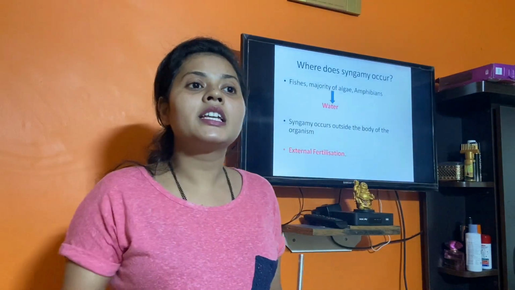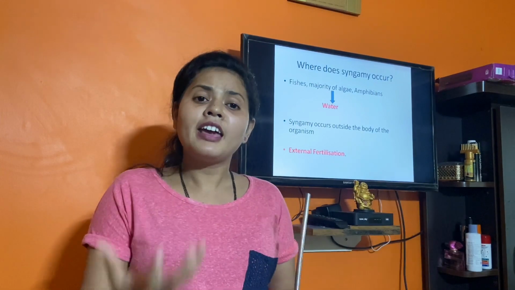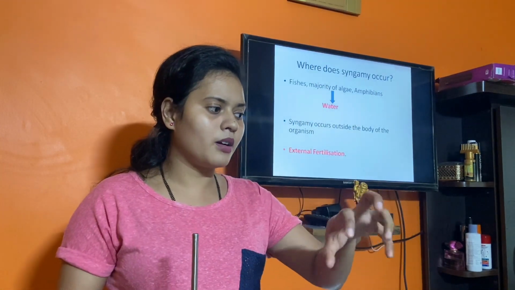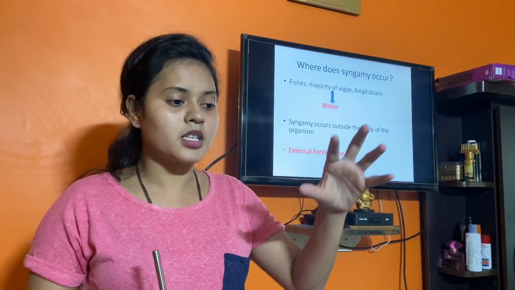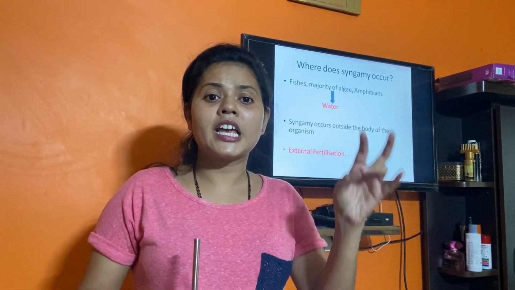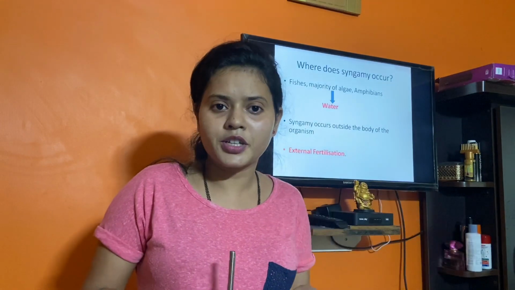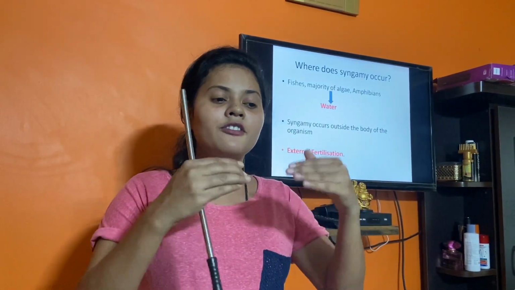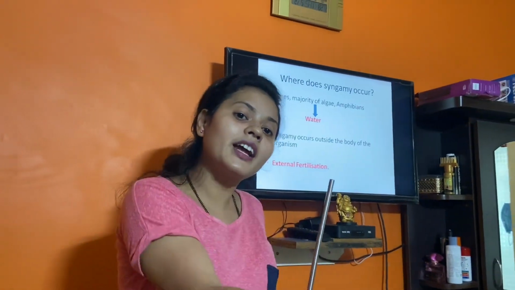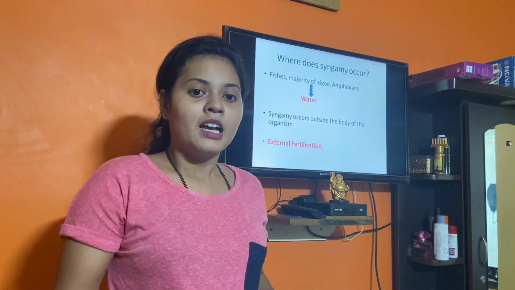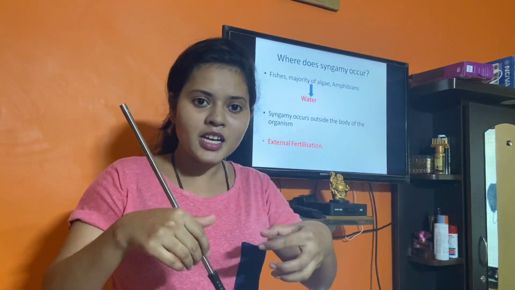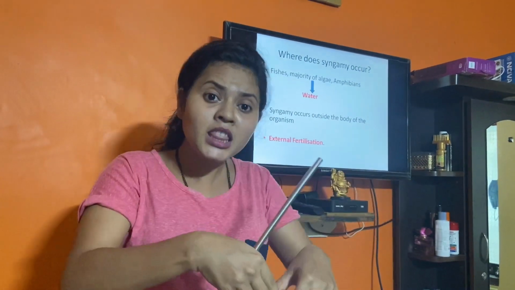Now where does syngamy occur? Let me directly tell you the examples. Fishes, amphibians, algae, and bryophytes are found in water. In these aquatic organisms, normally the fertilization takes place outside the body of the organism because gametes are released in the water. Once the gametes are in the water, they have to fuse in the water.